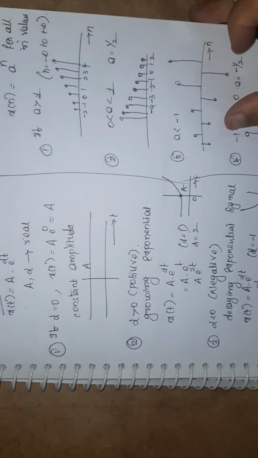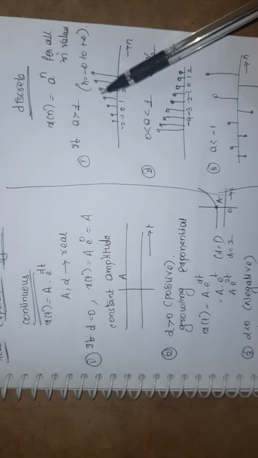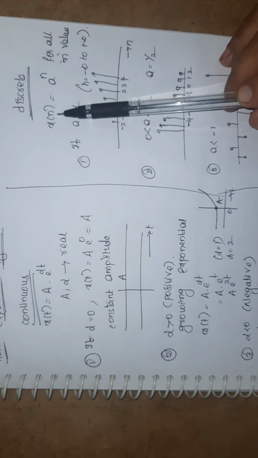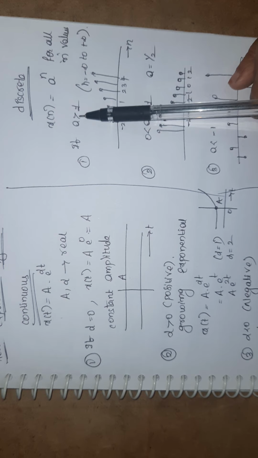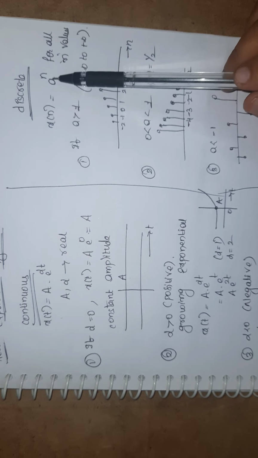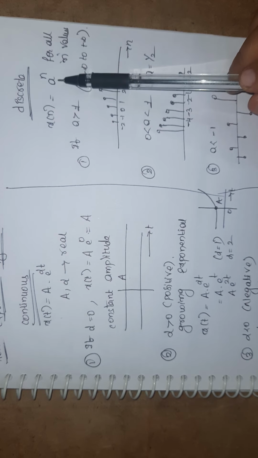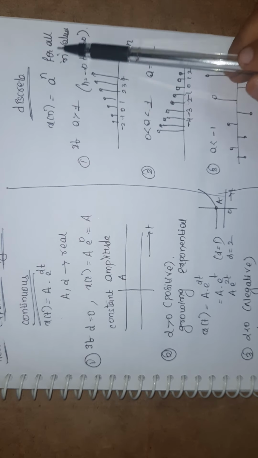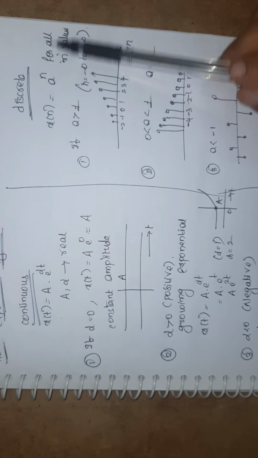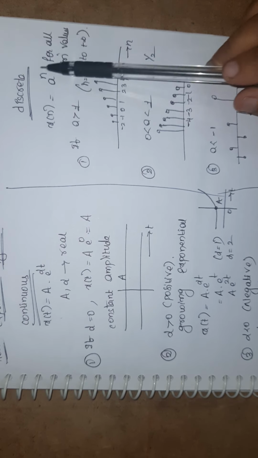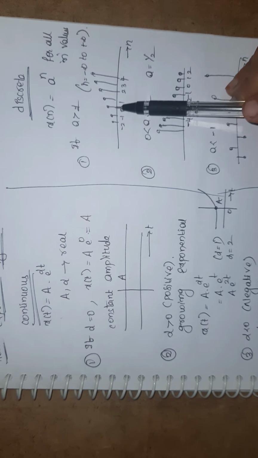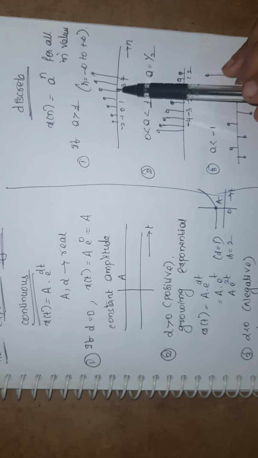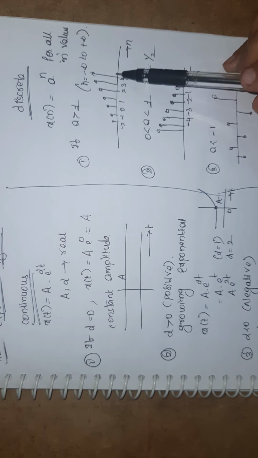In the same way, for discrete, you have to consider all values of n, only the a value is changing. If a is greater than 1, for example I am considering 2, then for 2 power n you have to consider negative, 0, and positive values. 2 power 0 is 1, 2 power 2 is 4, 2 power 3 is 8, 2 power 4 is 16, like this.